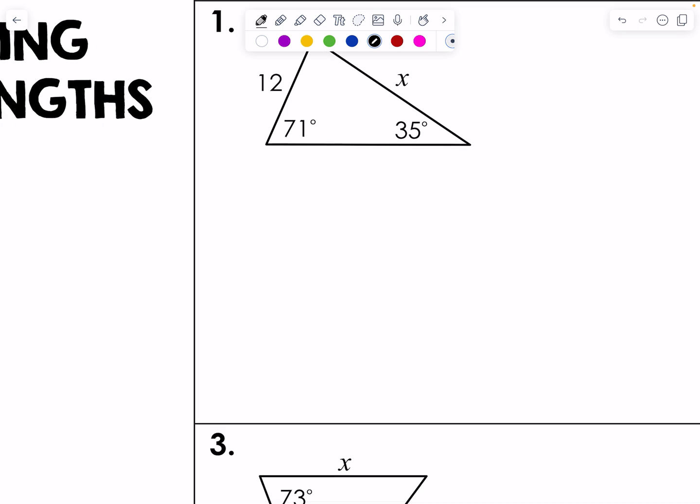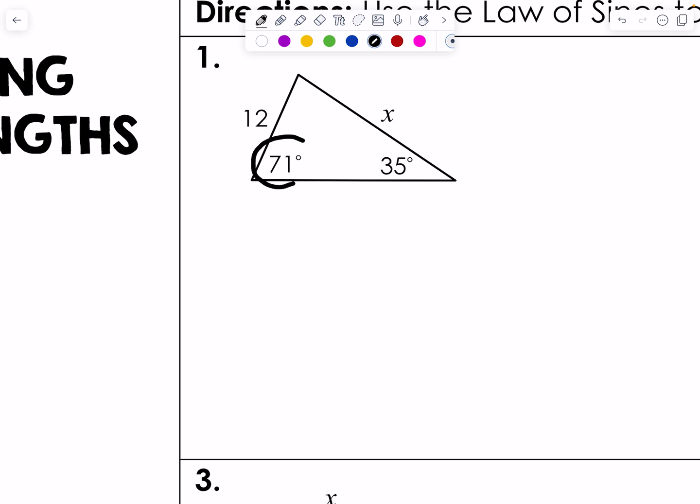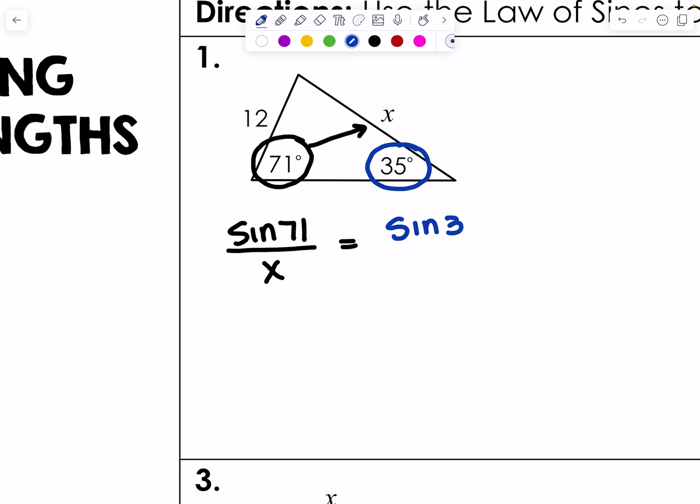So looking at number 1, I know I'm using law of sines, so I'm going to use sine. And I'm going to start with 71. Just no reason, just want to use that. So remember, sine is opposite over, actually, I'm sorry, we're not doing right triangles anymore. So sine of 71 over its opposite side, which is x, will be proportional to another angle in that same triangle, sine of 35, and its opposite side, which is 12.